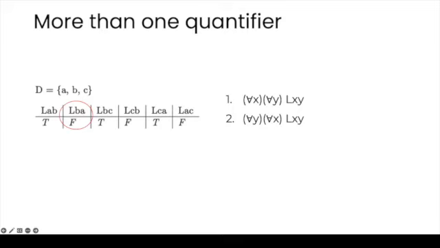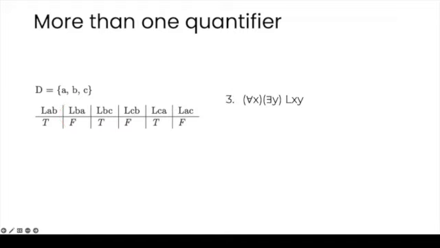And if we change interpretation, we would also see that perhaps both of them would come out true. Depending on the interpretation, the fact is they're always going to have the same truth value because they say the same. So changing the order of these two universal quantifiers is not going to change anything. And the same is true if we had two existential quantifiers in a row. But what happens when we have two kinds of quantifier?